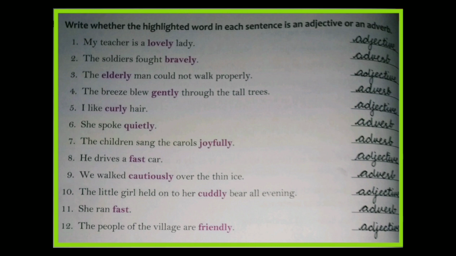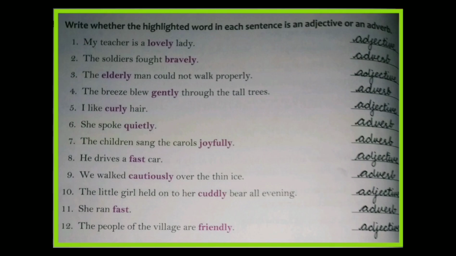Tenth one, the little girl held on to her cuddly bear all evening. Here the word cuddly describes the noun bear, so it's an adjective. 11th one, she ran fast. Here the word fast describes the verb ran. So here you can see the word fast repeated two times in this exercise. One is an adjective and the other is an adverb. We can use the same word for both adjective and adverb. So here fast is an adverb. 12th one, the people of the village are friendly. Here the highlighted word friendly describes the noun people, so it's an adjective. Hope you understood these exercises.